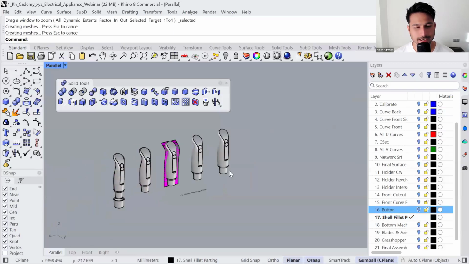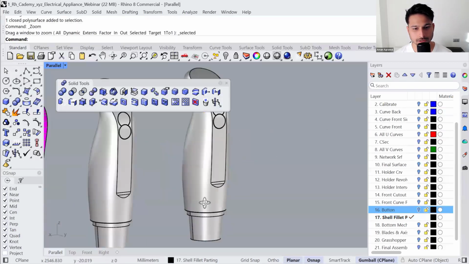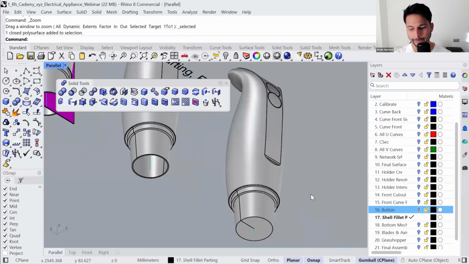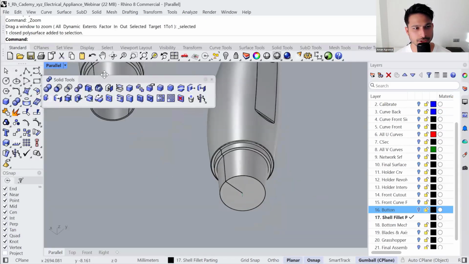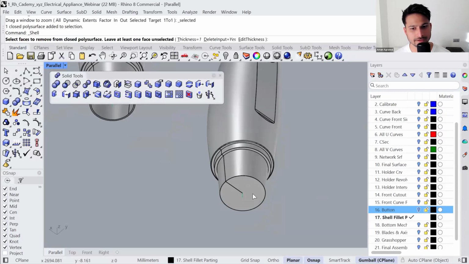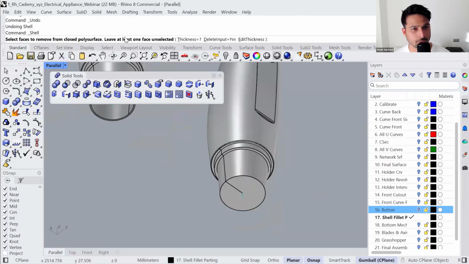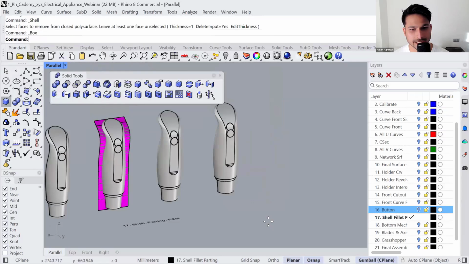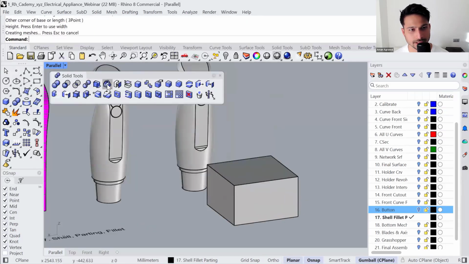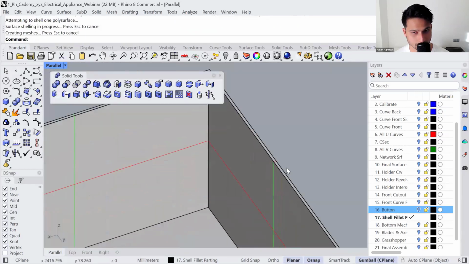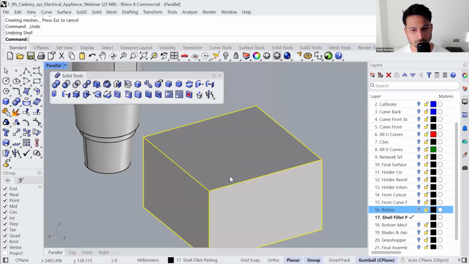So in the next layer, you will see how we can make the structure hollow, okay? Because at the moment it's a solid geometry. In order to include any electronic parts inside, we need to create a thin skin. So you can go to Solid Tools, Shell, define the thickness, let's say 1 millimeter, and then press OK. When you run the command, you have to select the face or faces you would like to remove. Let's say I would like to remove this, this, and this face. You can see it leaves a small thin wall while deleting those 3 faces.